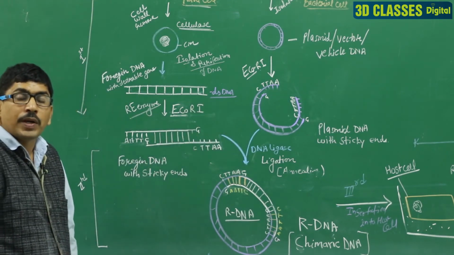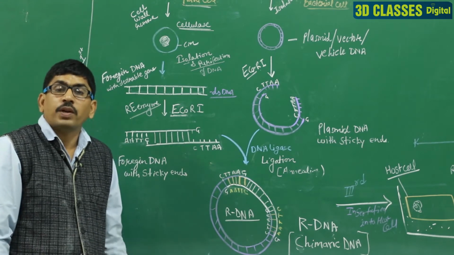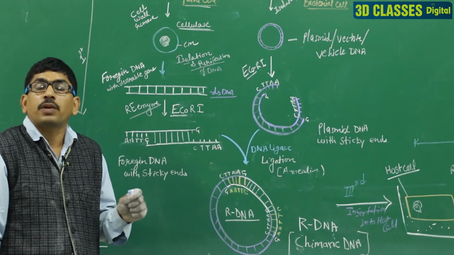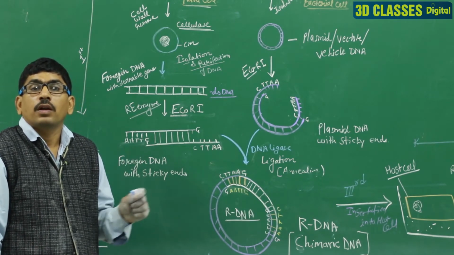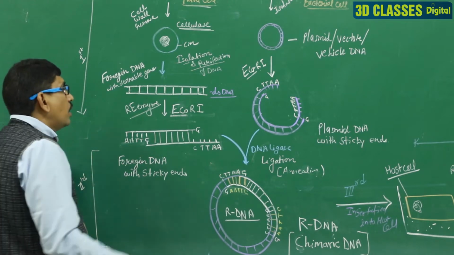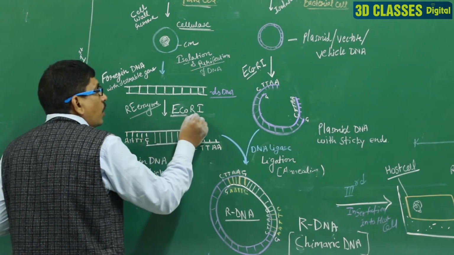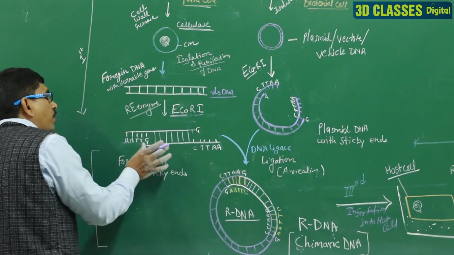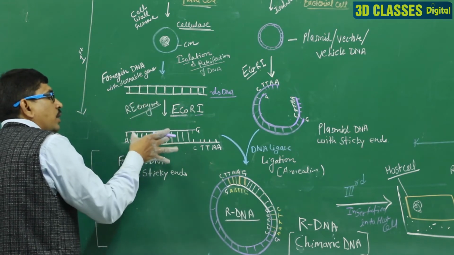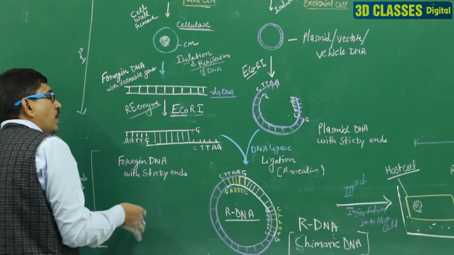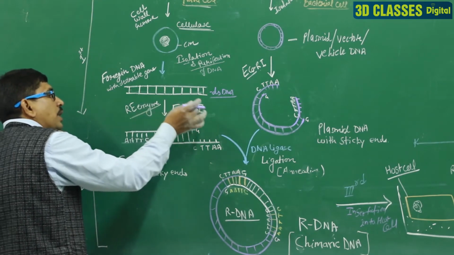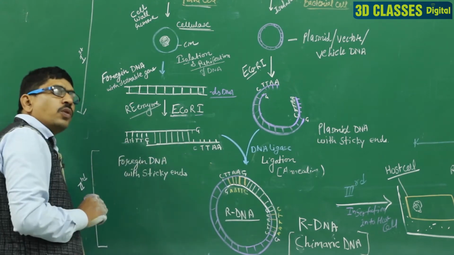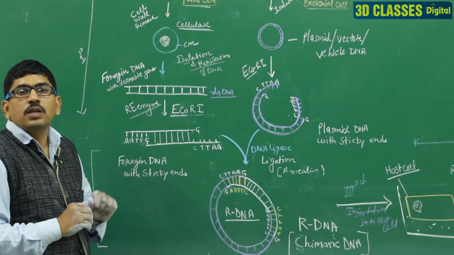With the help of a particular RE enzyme, we cut this dsDNA and obtain a particular sequence of the desired DNA. So, here we utilize the RE enzyme EcoRI. Due to this RE enzyme, we obtain the desired DNA, and sticky ends are formed, because you know very well EcoRI cuts a particular sequence.